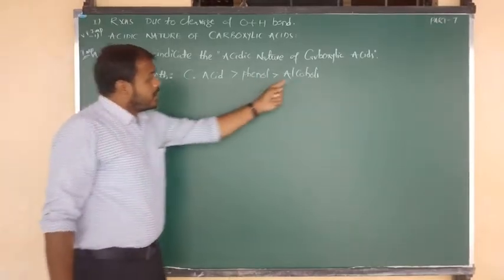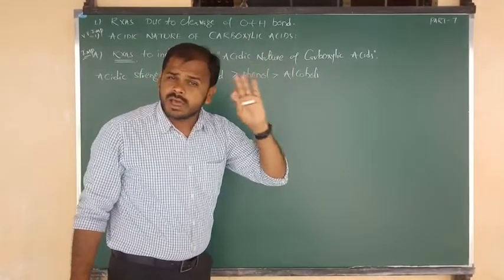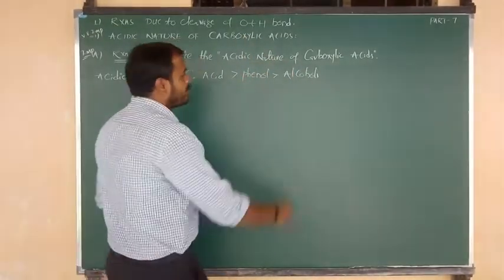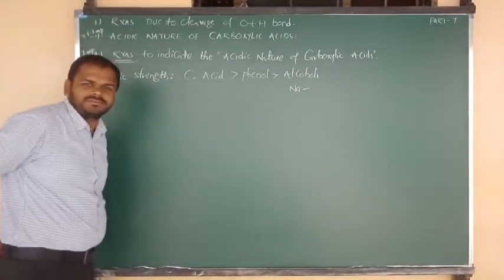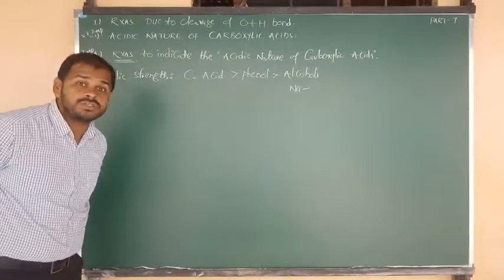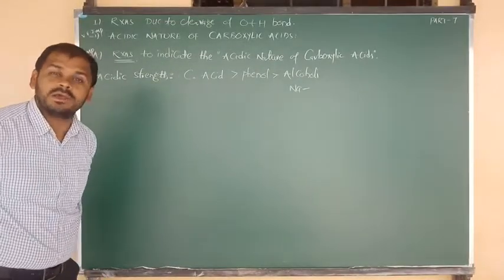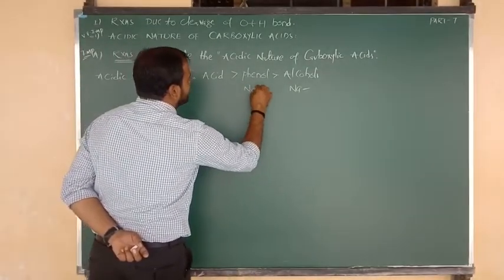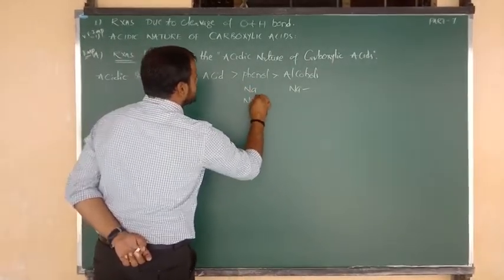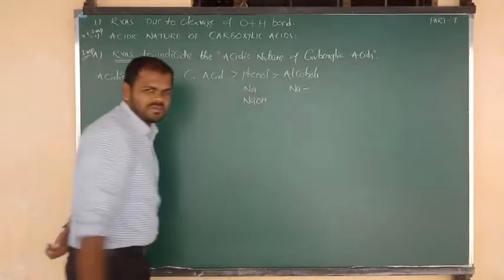In the topic of alcohols, I have already told you clearly that alcohols react only with sodium metal, forming sodium alkoxide by the loss of a proton. Phenol reacts with sodium metal and also with sodium hydroxide.